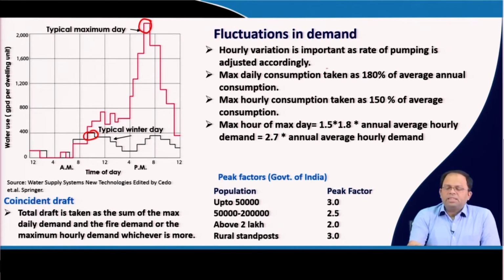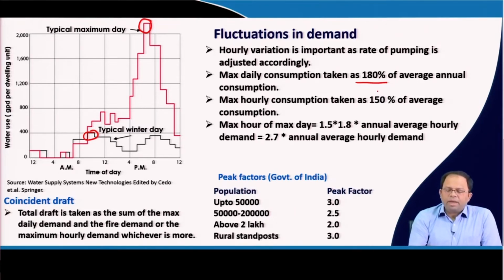So hourly variation is important as the rate of pumping is adjusted accordingly. Maximum daily consumption is usually taken as 180% of average annual consumption. That means the maximum day during a year is around 180% of the average consumption for that year.